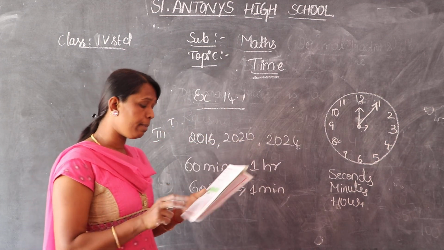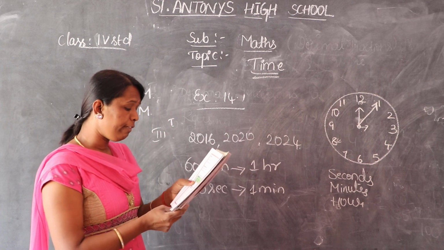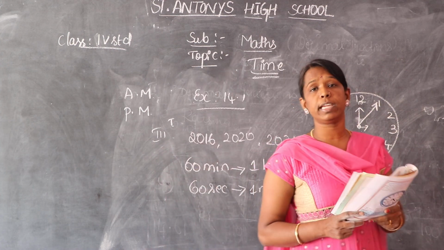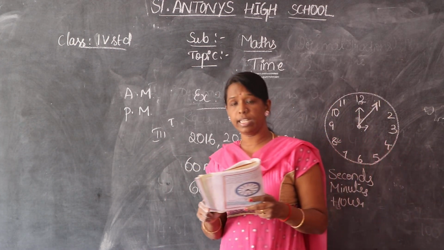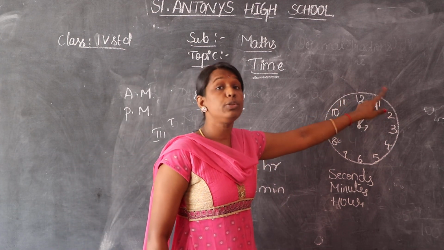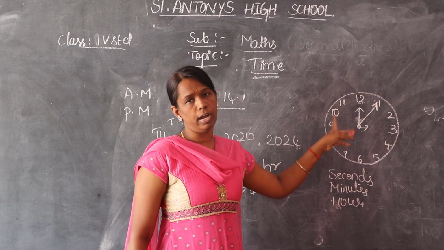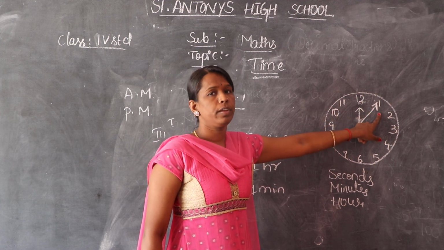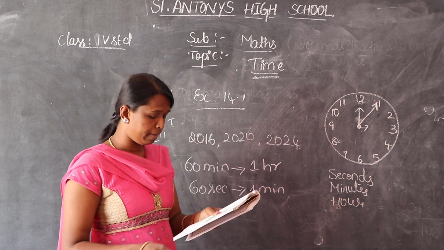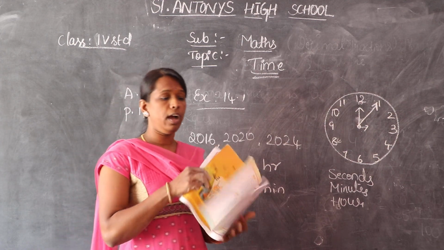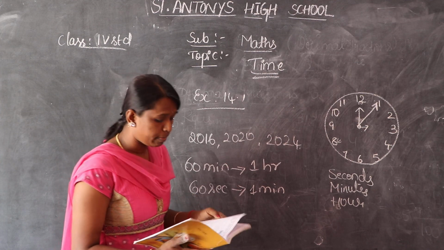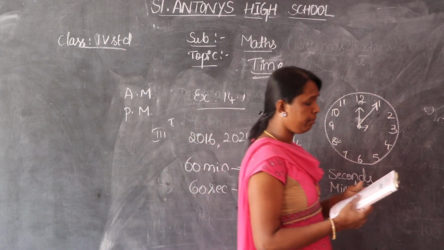Okay. From exercise number 14.2, evening times indicate post-meridian. Morning times indicate ante-meridian. 13 indicates what? After 12, it is called 13. In 24 hours, 1 becomes 13, 14, 15, like that. And then it indicates post-meridian. So like that you have to fill in your textbook. Usually the evening we represent as post-meridian, and morning as ante-meridian.